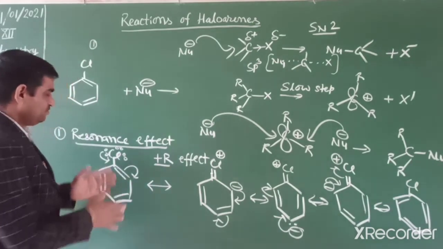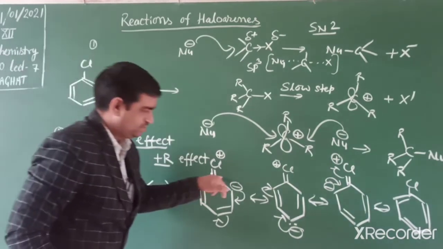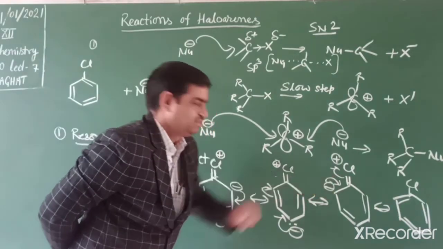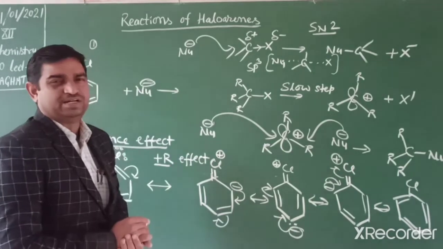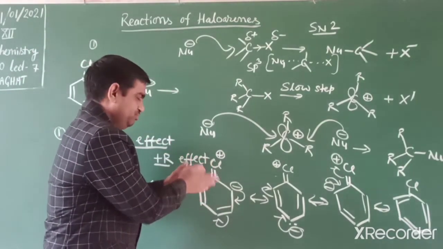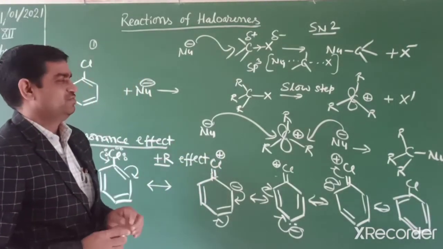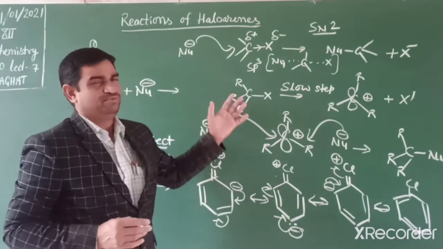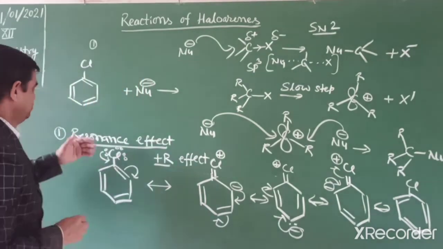If we observe the carbon halogen bond in these 3 structures, it has double bond character. So when a nucleophile attacks, this bond is definitely more stable, and the nucleophile cannot substitute the halogen easily. So this is one reason why aromatic halides do not respond to nucleophilic substitution reaction so fast. This is the first reason.